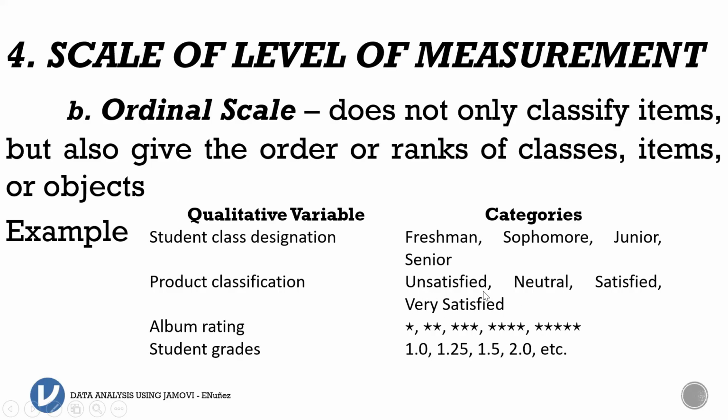Usually in research, they use it as an interval scale or ratio scale, but no, it is an ordinal scale because there is a rank. When you say unsatisfied, then that is lesser.